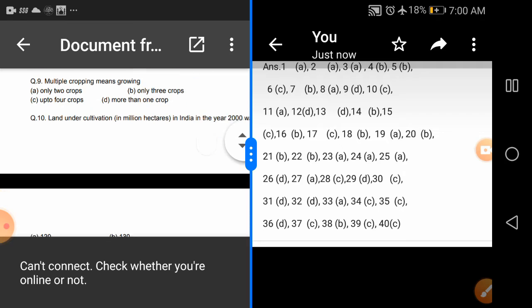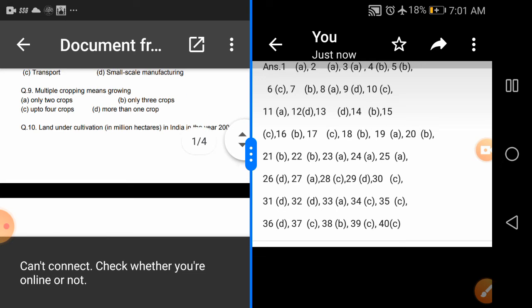Question number 9. Multiple cropping means growing only two crops, only three crops, up to four crops, or more than one crop. We have A, B, C, and D as four options, and the right option is more than one crop on a piece of land is known as multiple cropping. This is a one-liner answer for the term multiple cropping. Option D is the right answer.